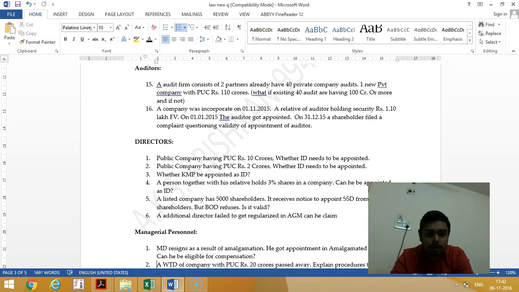Otherwise, not possible. Then a company was incorporated on November 15. The relative of the auditor holds 1.10 lakhs face value, that is 1,10,000 rupees face value of the shares. On January 2015, the auditor got appointed.